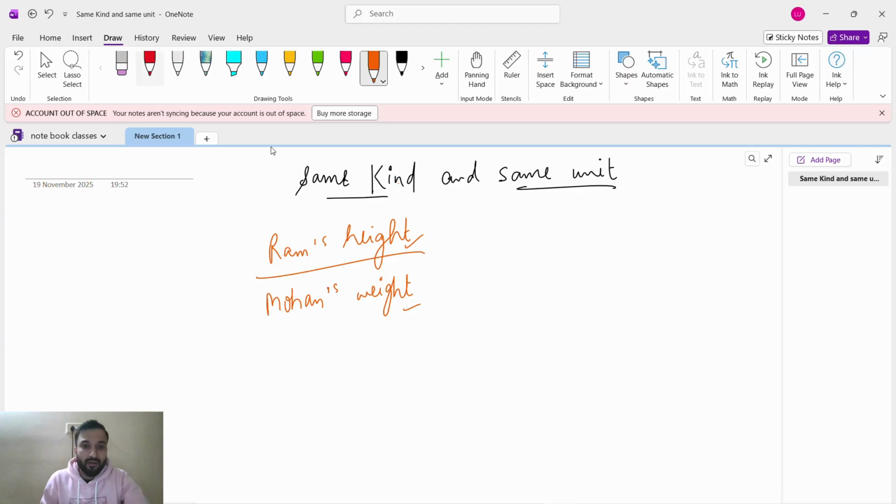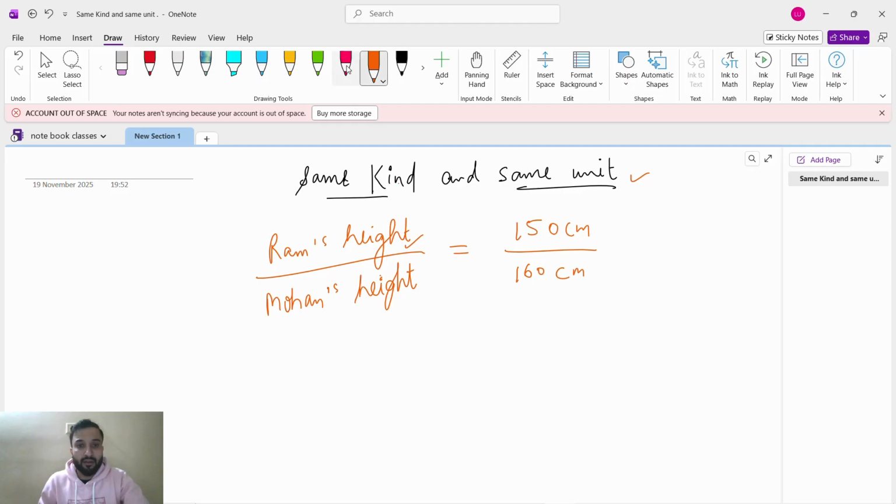Kind means, if we take Ram's height, then we will take Mohan's height. If you take Ram's weight, we will take Mohan's weight. So that is called the same kind. And same unit. Same unit means, if I am taking Ram's height as 150 centimeter, then Mohan's height also I will take in centimeter.